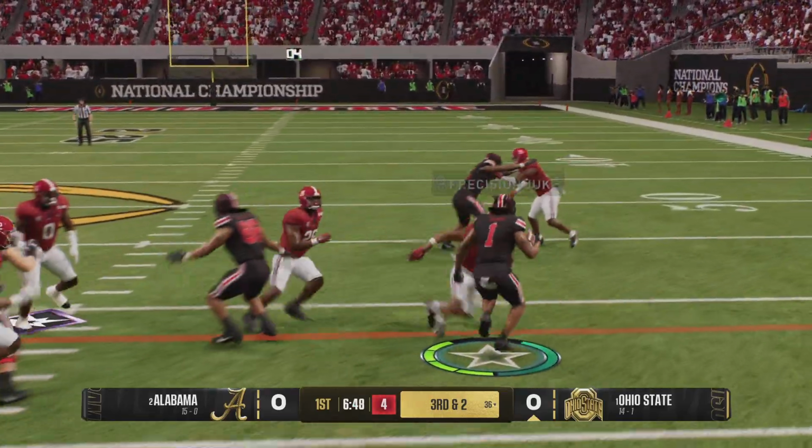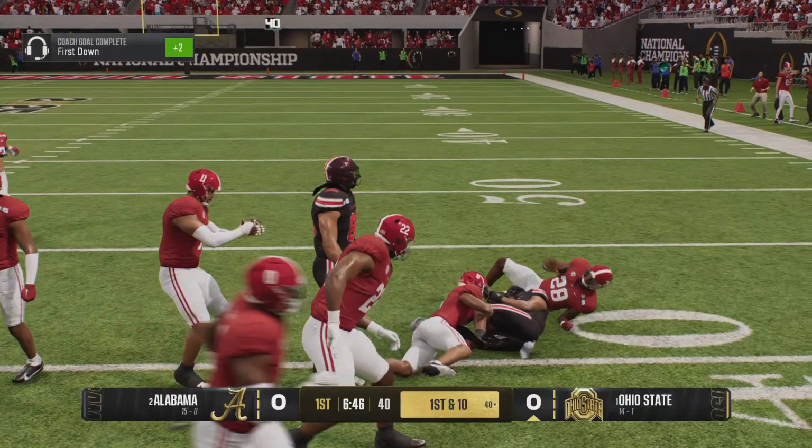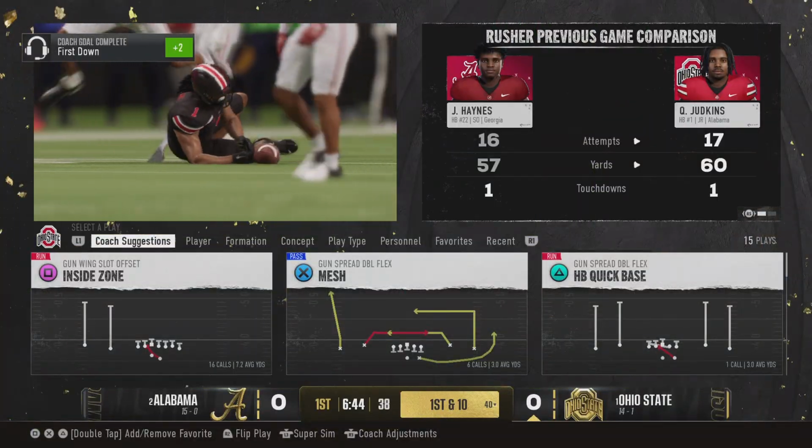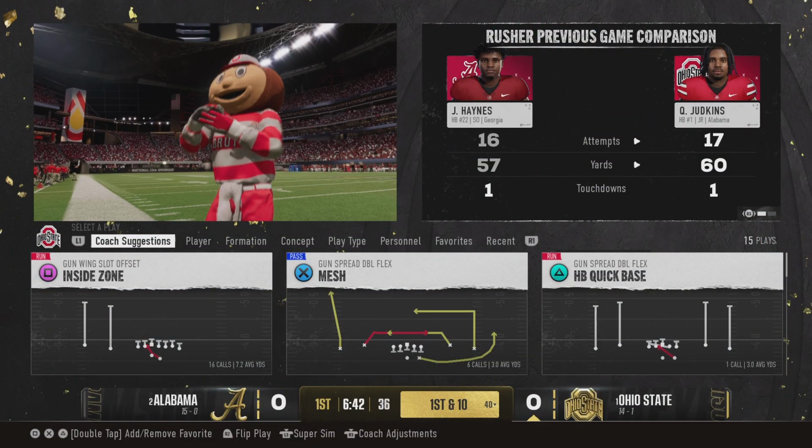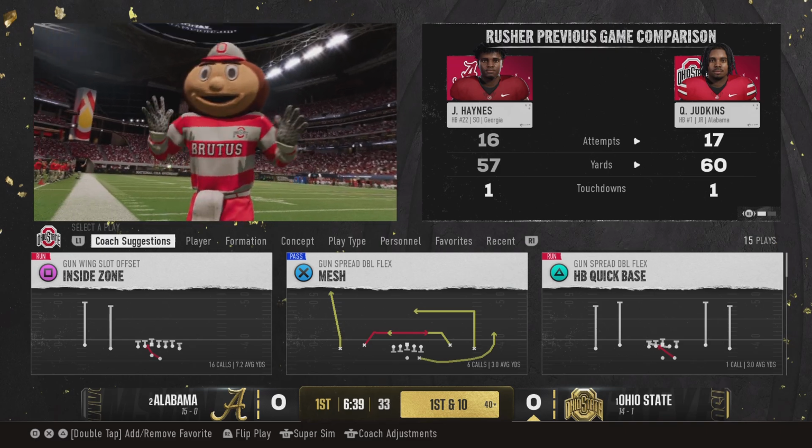Try and muscle for the first down. The Buckeyes offense is on the move now. Well, if you're going to win a national championship, when you get to third downs, you've got to find a way to convert.